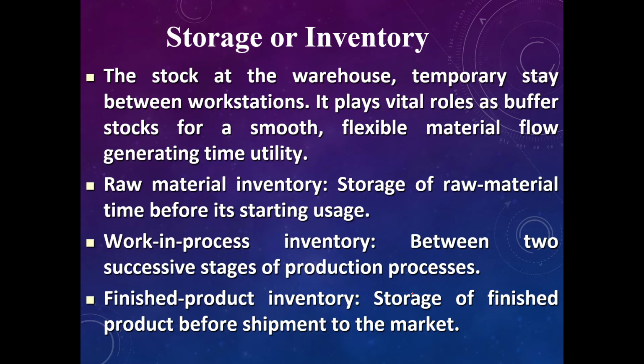Also between workstations, for example in a work cell production layout, we need to put the finished product between workstations or work cells as storage or inventory before we go to another process. So this is a buffer stock. It plays a vital role as a buffer stock for smooth production. If we don't have this, we cannot do smooth production, and flexible material flow generates time utility.